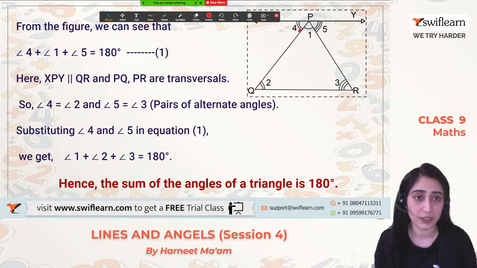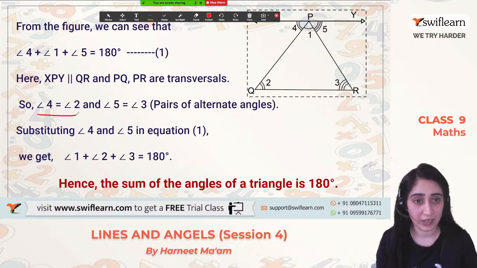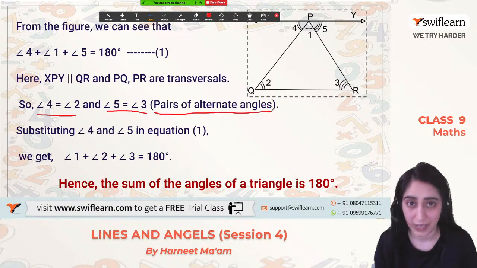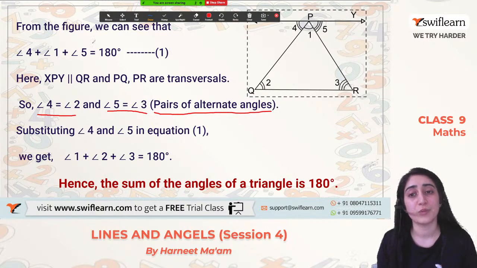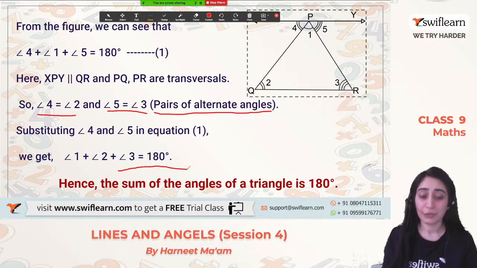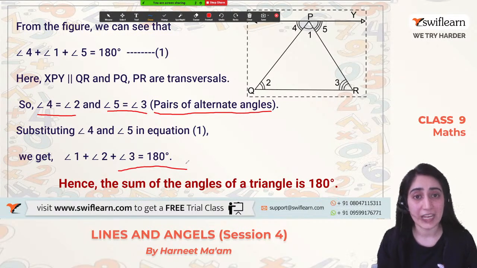See, this is a transversal. This angle is equal to this angle. And PR is a transversal, so angle 5 and angle 3 are equal. So by this, we know that angle 4 and angle 2, and angle 5 and angle 3, are forming pairs of alternate angles. This is equation 1, so putting these values back in equation 1, what do I get? Angle 1 plus angle 2 plus angle 3 is equal to 180 degrees. So that is what we had to prove, right? Hence, the sum of angles of a triangle is 180 degrees.